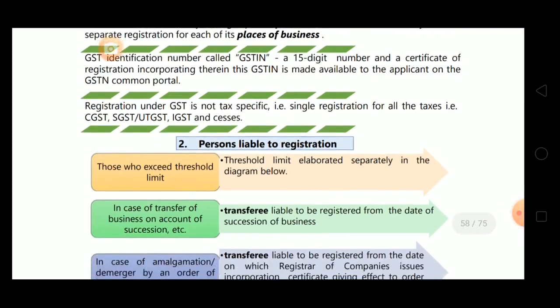Next is registration under GST is not tax specific, that is single registration for all taxes, that is CGST, SGST or UTGST, IGST and cesses. Means in all acts, as per CGST Act, as per SGST Act, you don't have to take separate registration. If you take one registration, that registration is valid for all the taxes. It is not tax specific, it is state specific. So, single registration for all taxes.